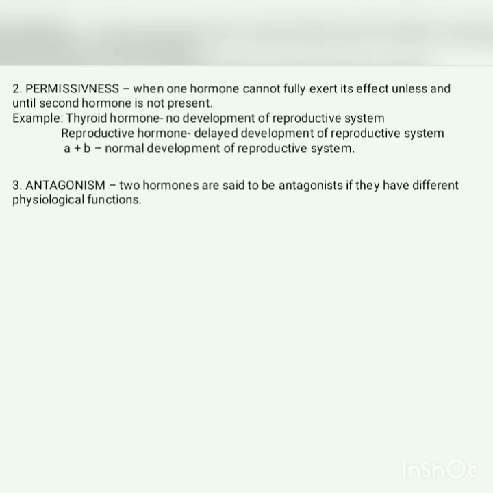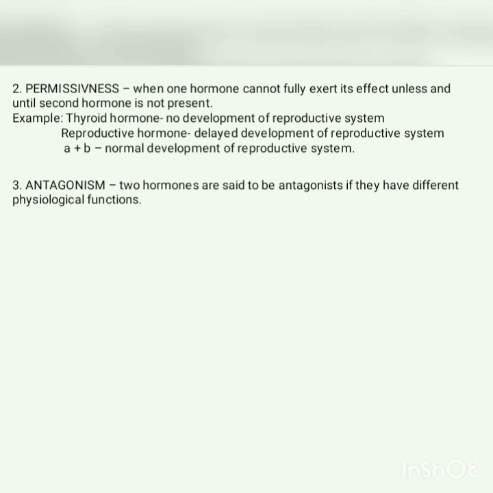Permissiveness is when one hormone cannot fully exert its effect unless and until a second hormone is present. For example, if thyroid hormone alone is present, there will be no development of the reproductive system. Whereas if only reproductive hormone is present, there will be delayed development of the reproductive system. But if both hormones are present together, there will be normal development of the reproductive system. This was permissiveness. Third is antagonism.